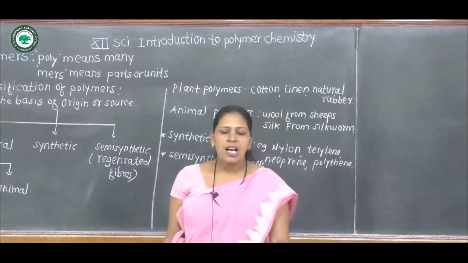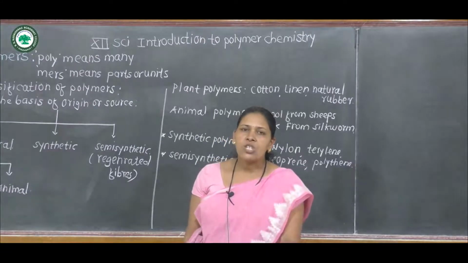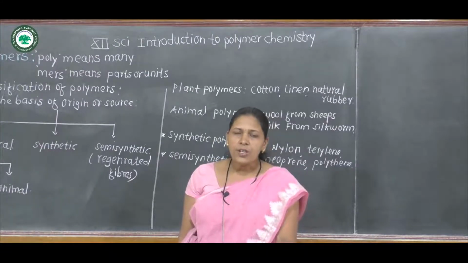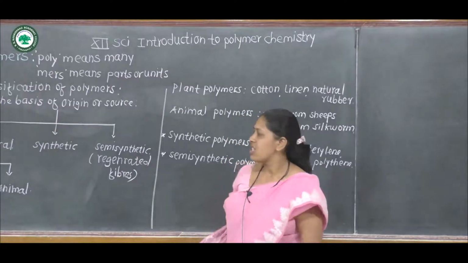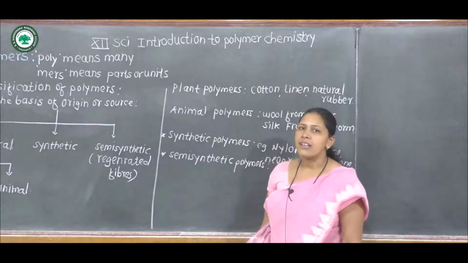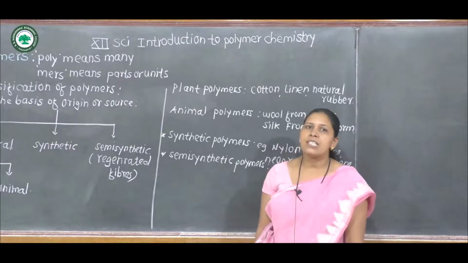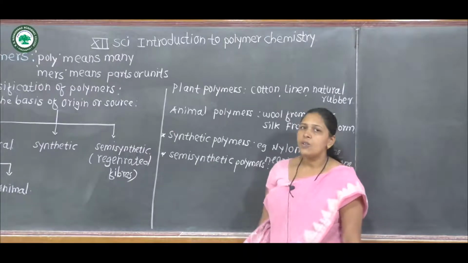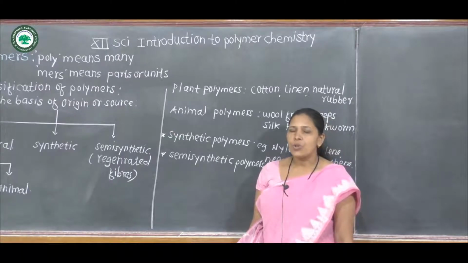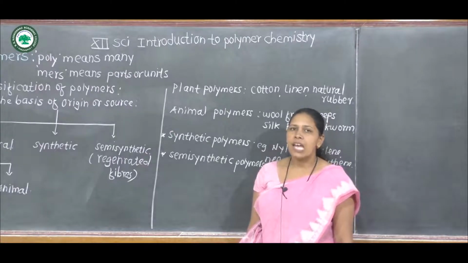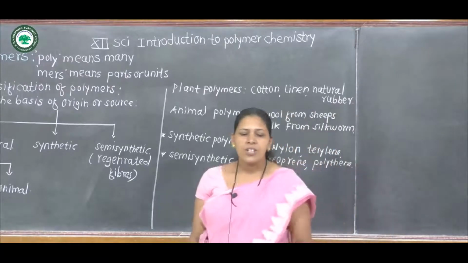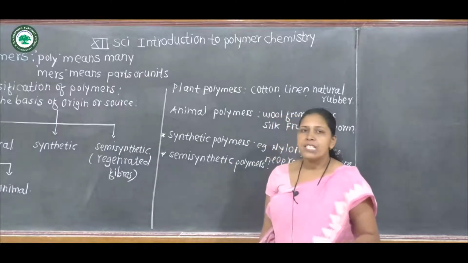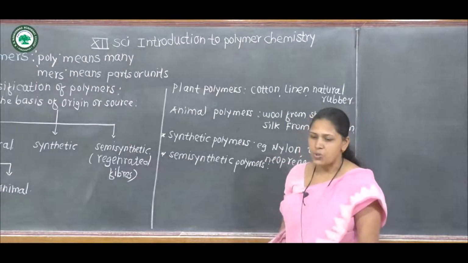Semi-synthetic polymers are used in preparation of non-flammable photographic films, then cinema films and varnishes. There are a number of uses of semi-synthetic polymer, which is used in non-flammable photographic film, cinema films and varnishes. These are the three types of the polymers on the basis of origin or source.